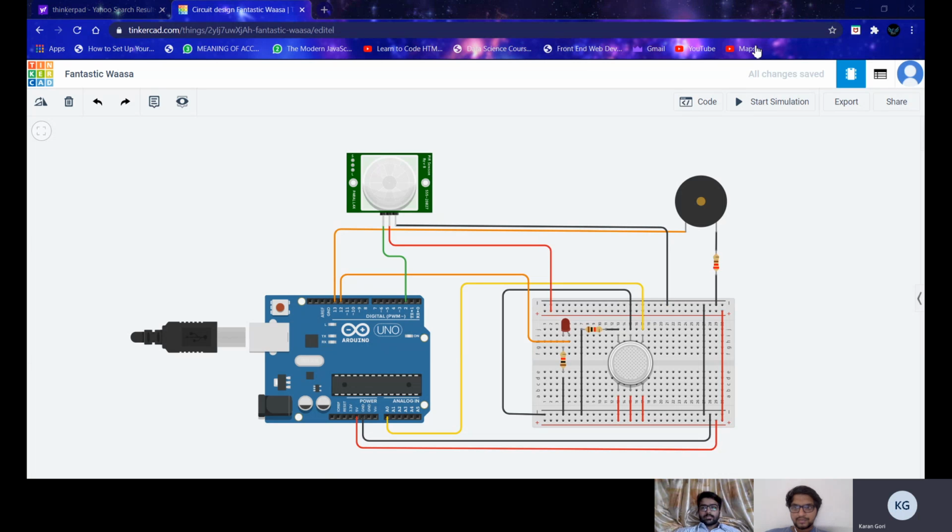We are here to present our simulation on the topic smart home security system using Arduino. The Internet of Things is a system of interrelated computing devices, mechanical and digital machines provided with unique identifiers and the ability to transfer data over a network without requiring human to human interaction.